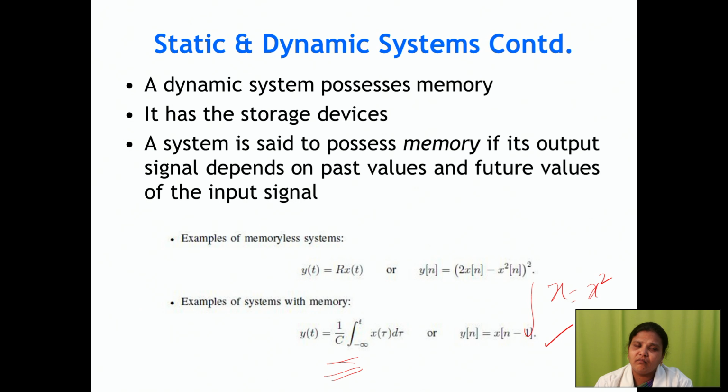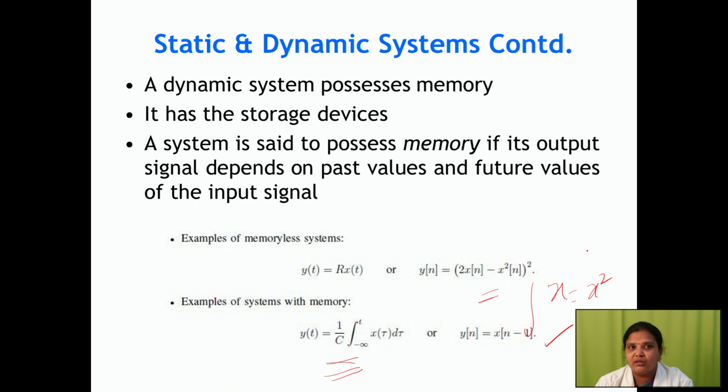And if you are going with a memoryless system, that doesn't need memory. That means it depends on present values only. That is your static system. So the system which depends only on the present, with no need of memory, is the static system, also called a memoryless system.